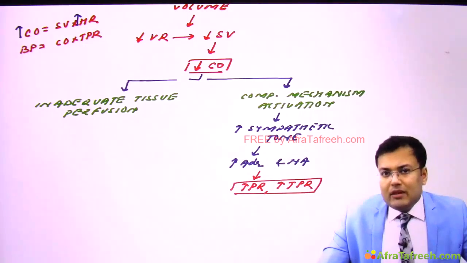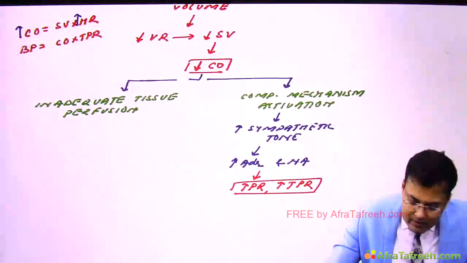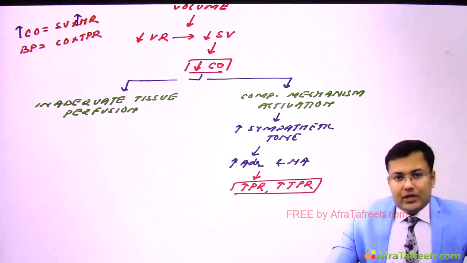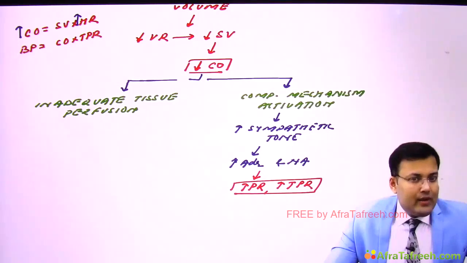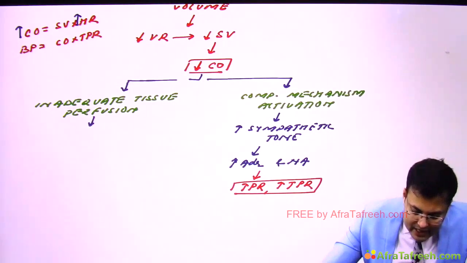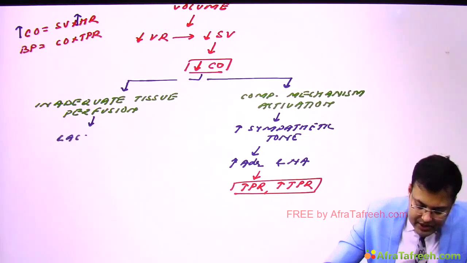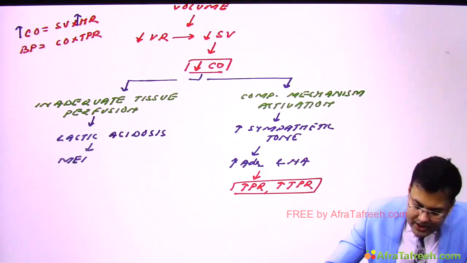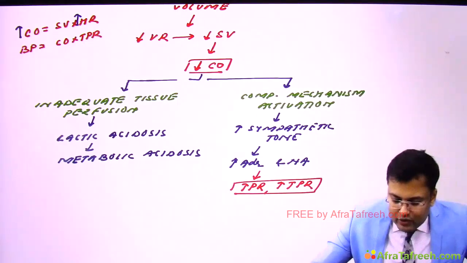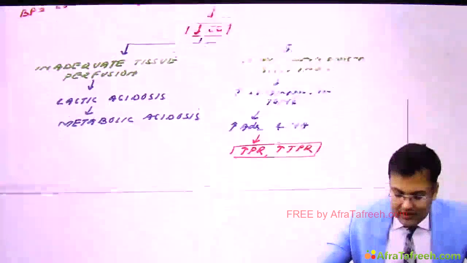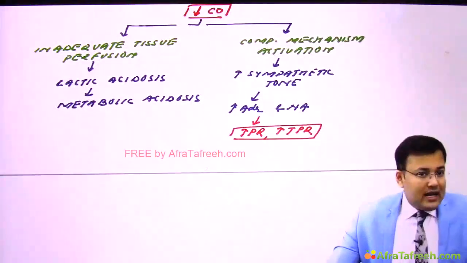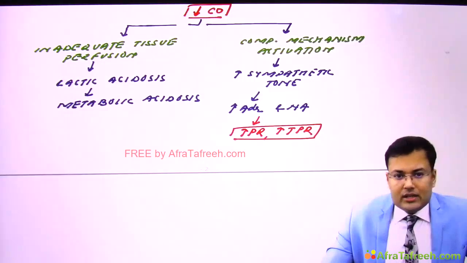Later patient is going to develop hypotension. Now see what's the problem. If there is inadequate tissue perfusion, what happens? There is anaerobic metabolism. And if there is anaerobic metabolism, these patients are prone to develop lactic acidosis. And if there is lactic acidosis, patients are prone to develop metabolic acidosis. Clear? So this is the pathophysiology of hypovolemic shock. Simple. Now see, the signs and symptoms will be dependent on this pathophysiology.